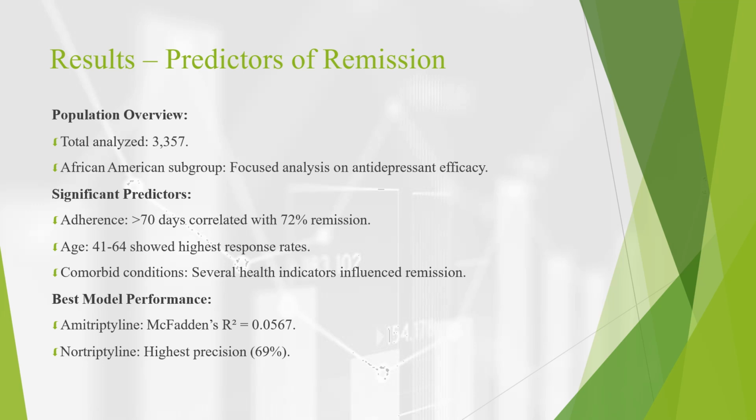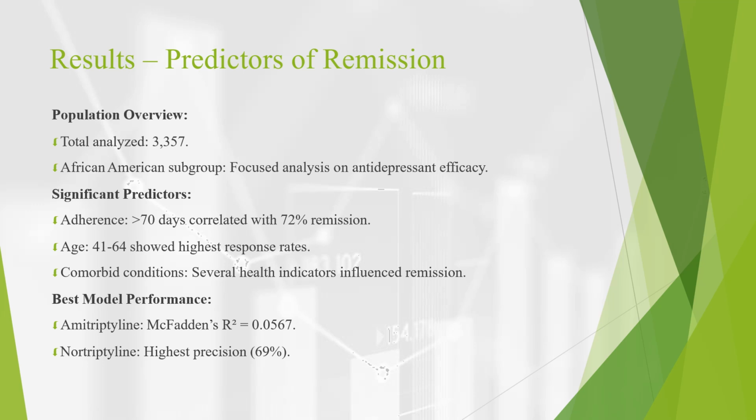So coming to the results, our study included a total sample of 3,357 participants with a focused analysis on African Americans. The results revealed three major predictors of remission. First, medication adherence emerged as a crucial factor. Participants who adhered to their antidepressant regimen for over 70 days experienced a 72% remission rate.